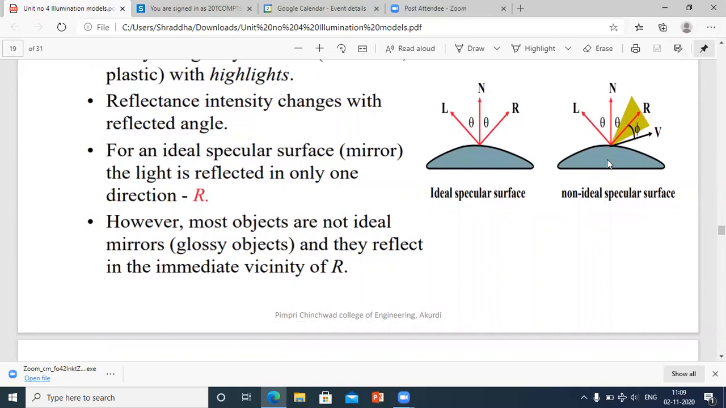See, in a non-ideal specular surface, this is V. This angle of reflection is denoted as phi.